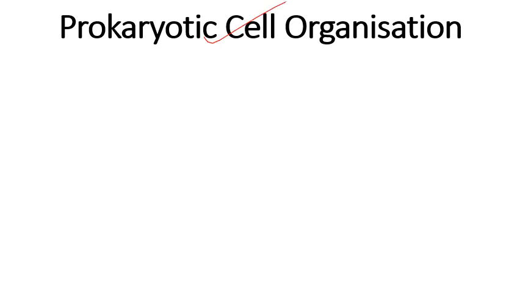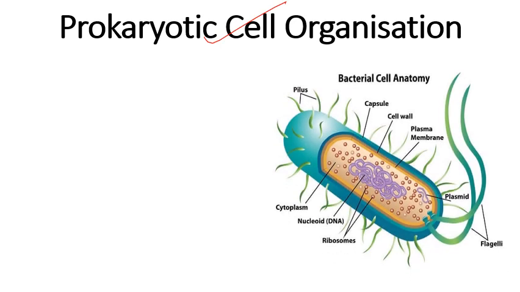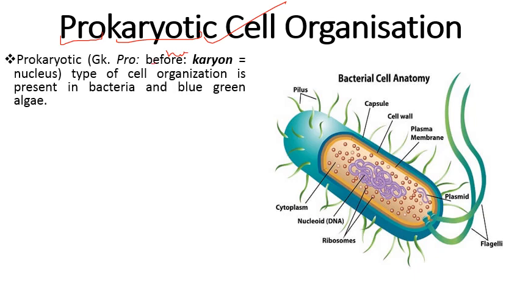Next comes prokaryotic cell organization. So pro means early or primitive, karyon means nucleus. The organisms or cells having primitive type of nucleus. Pro means before, karyon means nucleus. So this type of cell organization is present in bacteria and blue-green algae.